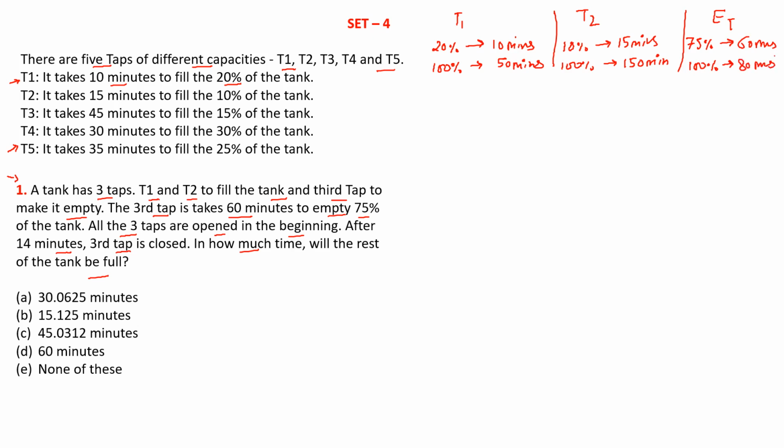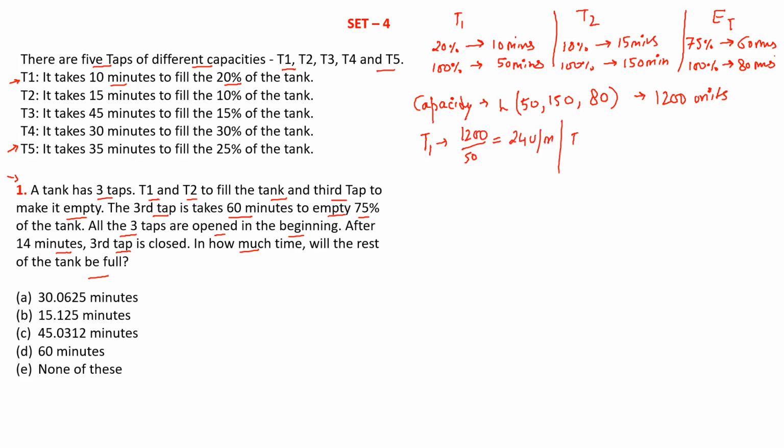Now let us assume the capacity of the tank. The capacity of the tank can be assumed by taking the LCM of the filling times of the pipes, that is 50, 150 and 80. So the LCM would be 1200 units. Now let us take the efficiency of tap 1, that would be 1200 over 50, equivalent to 24 units per minute.